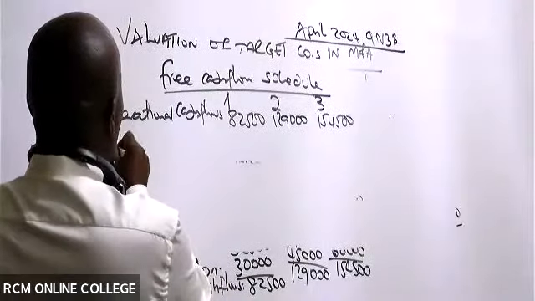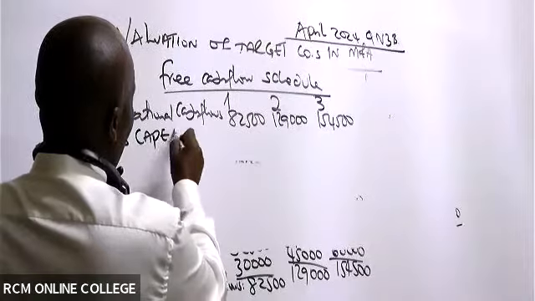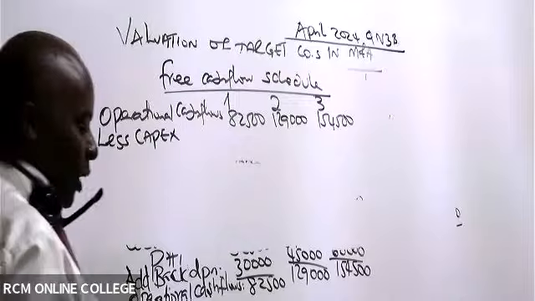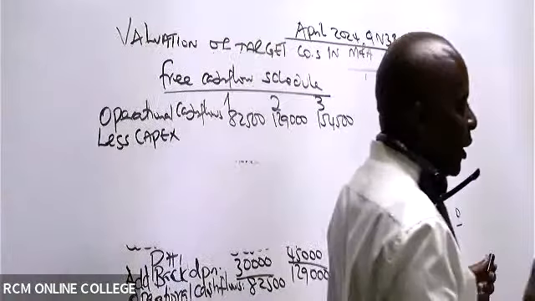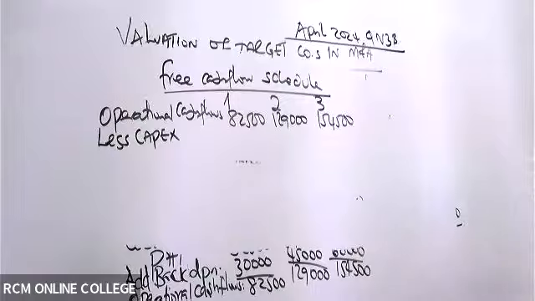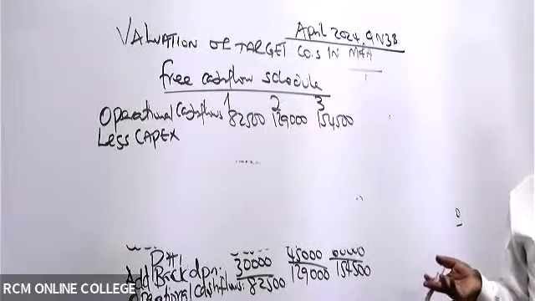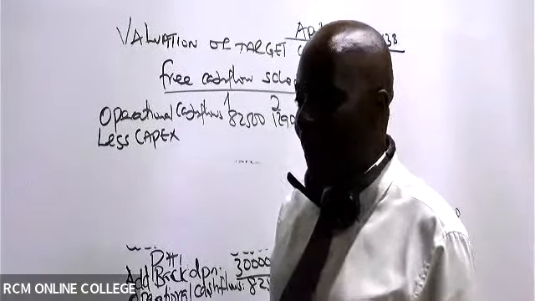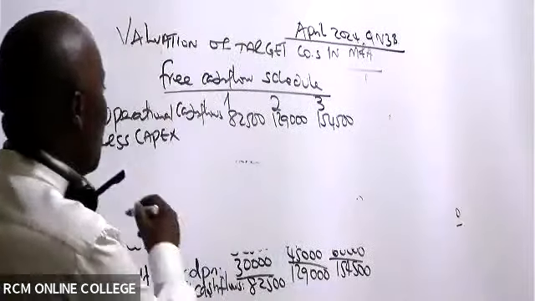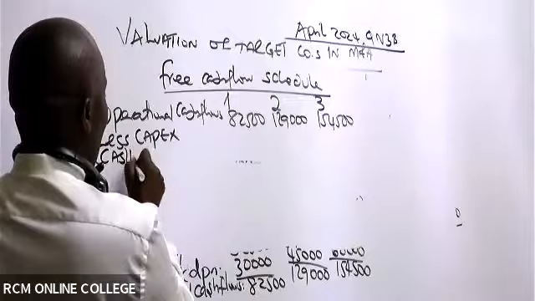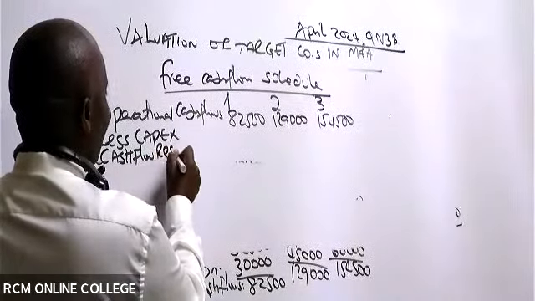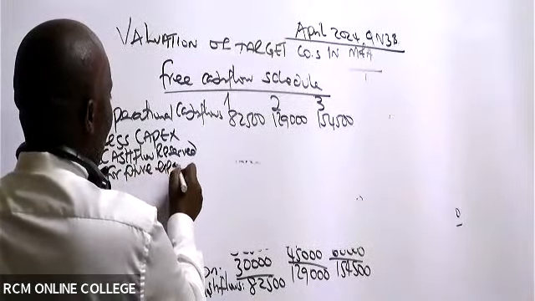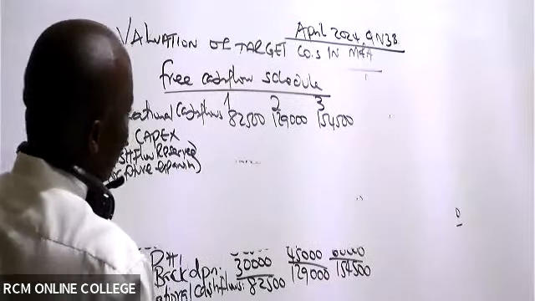So in this case, you'll be able to come and say less CapEx. CapEx stands for capital expenditure. Because if you get all the cash flows and you don't buy long-term assets, then what is going to happen? The firm's longevity will be affected. So please write there CapEx. Right now you can understand it, but for revision in future, you need to mention there CapEx is capital expenditure. What is to be reserved? Cash reserved. Cash flow reserved for future expansion, and of course, acquisition of long-term assets.